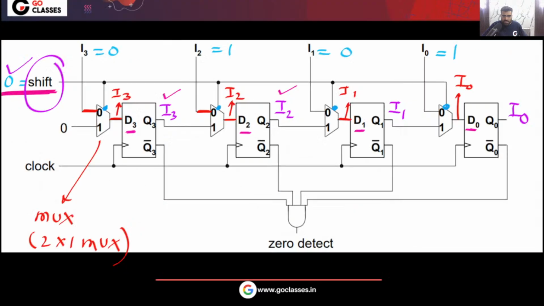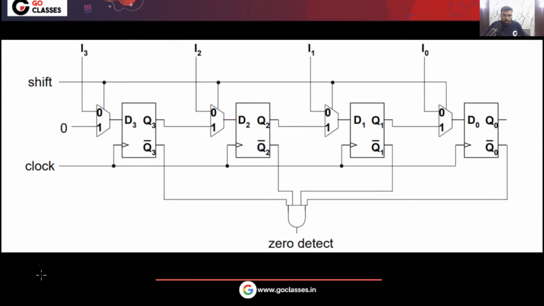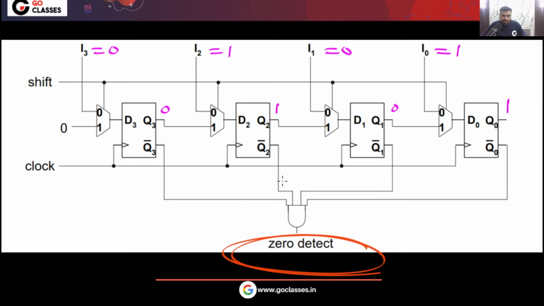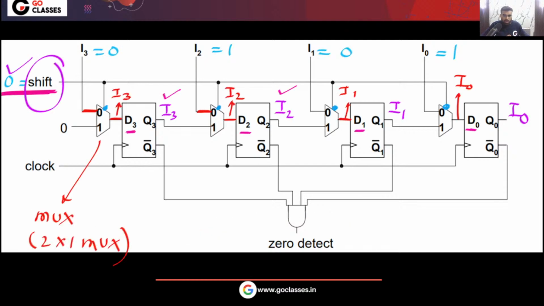This is what the question is asking, that you have already loaded. Remember, in this circuit, this is 0, 1, 0, 1. So you have already loaded this: this is 0, this is 1, this is 0, this is 1. Now what we are saying is, for how long do you have to keep shift equal to 1, so that this can become 1? For how many clock cycles do I need to keep shift equal to 1, so that this can become 1? I hope you understood the question.